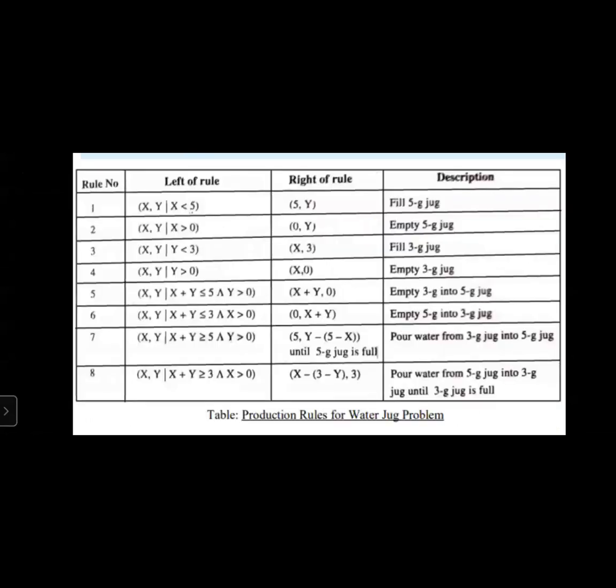What are the rules? The production rules for the water jug problem. Here we have 8 rules. Example, rule 1.